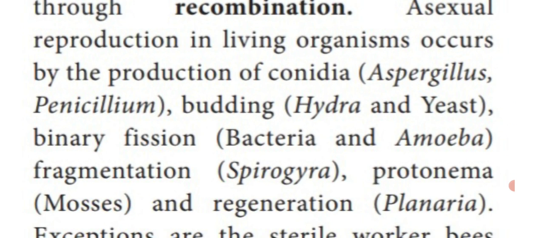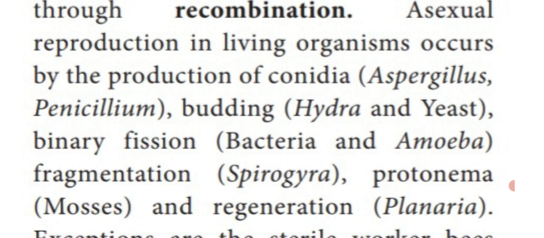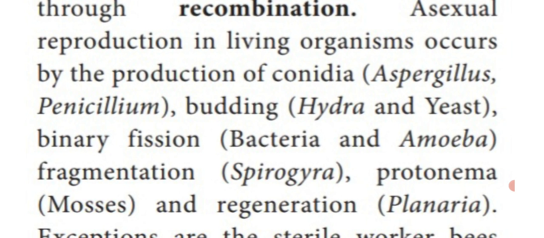Now we are going to see examples of asexual reproduction, how they produce the next progeny or generation. Some of the plants such as Aspergillus and Penicillium, both of them are fungi. They produce conidia, a special type of spore, to give rise to the next progeny.